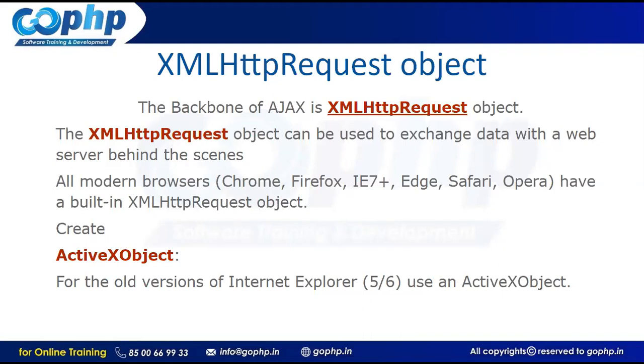If you want to work with Ajax, first of all, can you see the object called XMLHttpRequest object? I mentioned the first point: the backbone of Ajax is the XMLHttpRequest object. Seriously, guys, this is the backbone. I mean, if this is not there, we cannot work with Ajax, guys. This is a JavaScript-related thing. Just as JSON is a small part of the JavaScript concept, Ajax is also a small part of our JavaScript, guys.